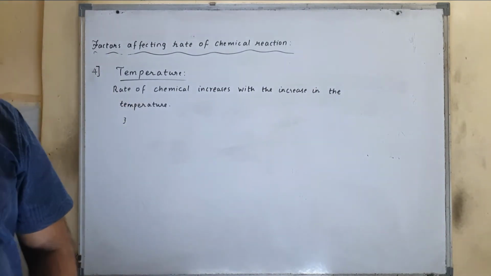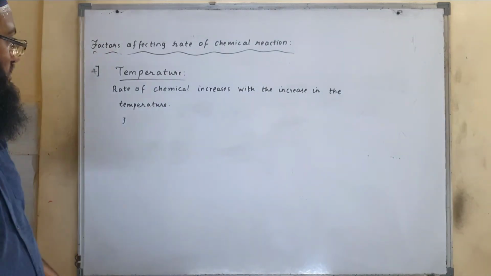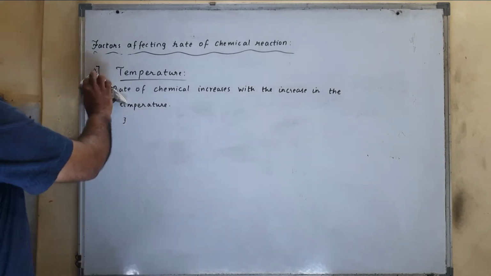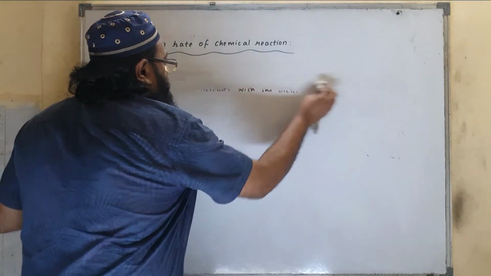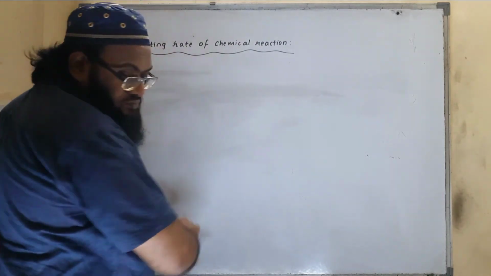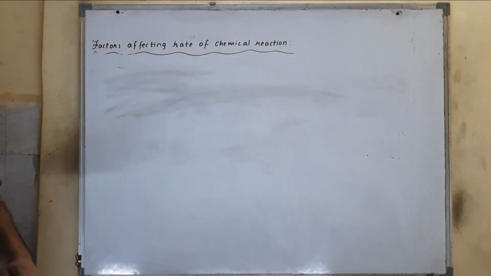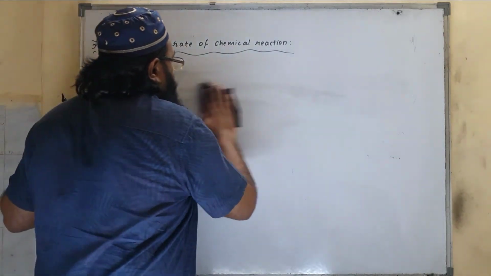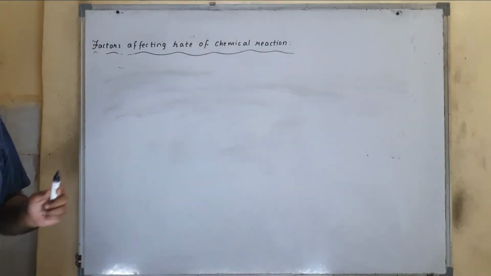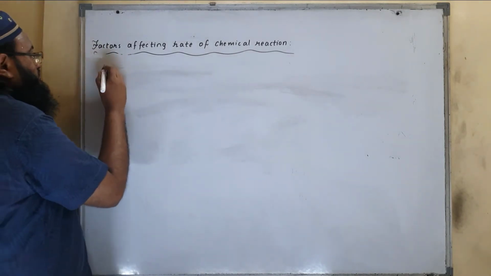So next factor we will cover is catalyst. Catalyst also plays a very important role. Now what is catalyst?